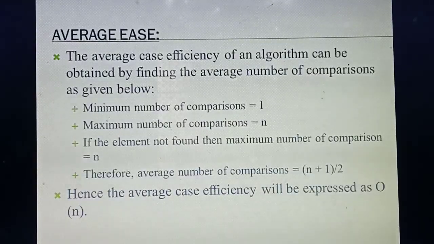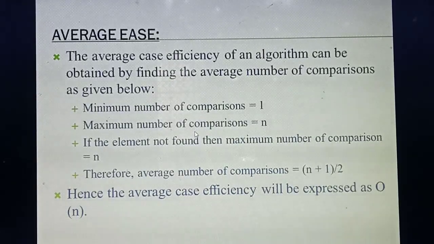Then the average case. Maybe the value will be found at the center position, or the third position or fourth position. How do you calculate the average case? Listen. What's the minimum number of comparisons? The minimum is only 1. What's the maximum number of comparisons? n.